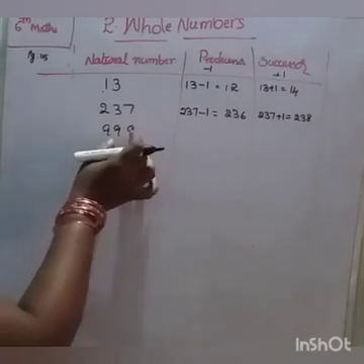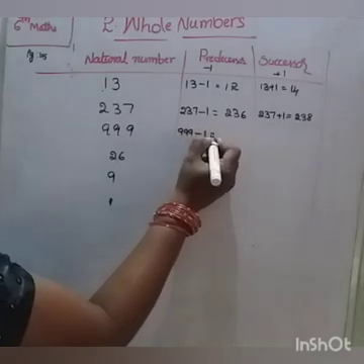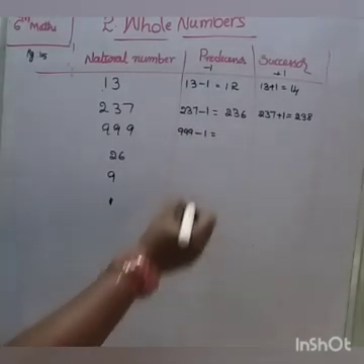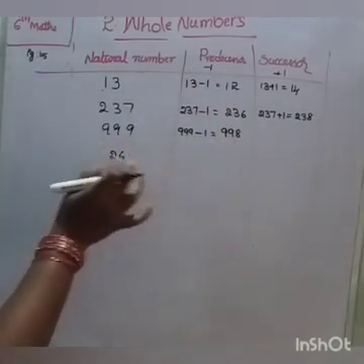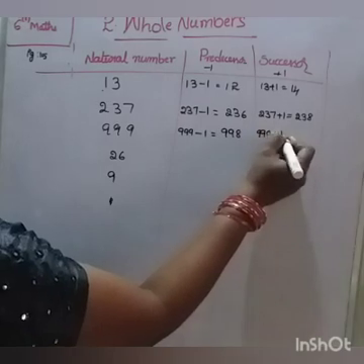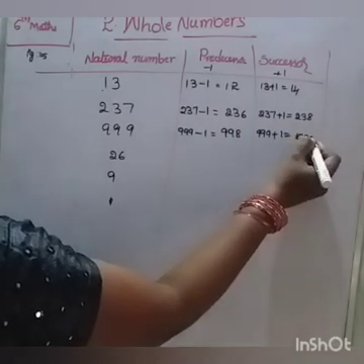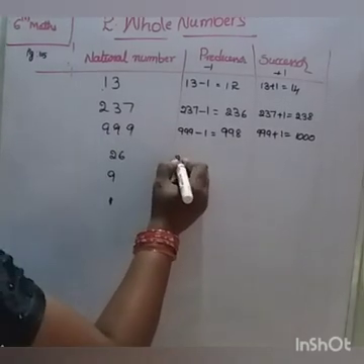Next, 999. 999 minus 1 equal to 998. This is the predecessor. Now add 1, we get the successor, which is 1000. This is the successor of 999.